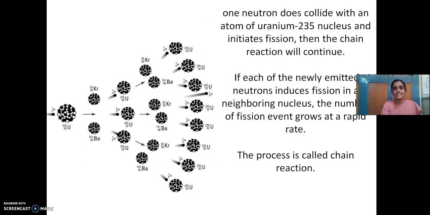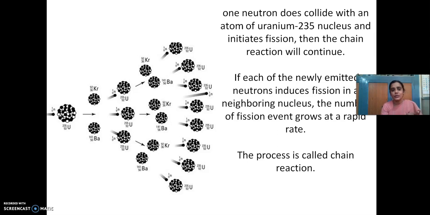Now, with an example, we will see. A uranium-235 is bombarded with a neutron and it is split into barium and krypton. Along with that, 3 neutrons are newly produced. These 3 neutrons will go and bombard their immediate nuclei, and they in turn will produce barium and krypton each. Along with that, each neutron will produce 3 more new neutrons.